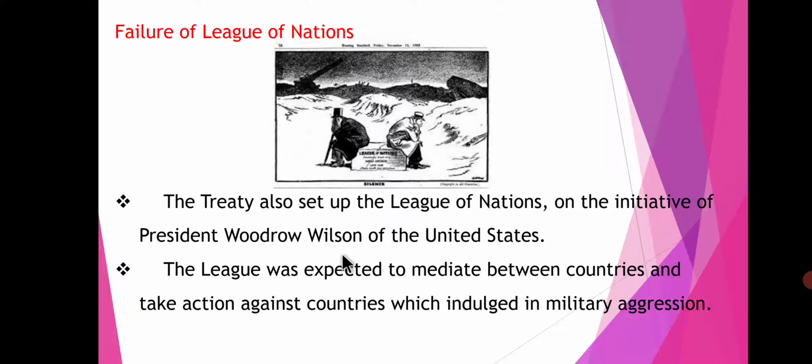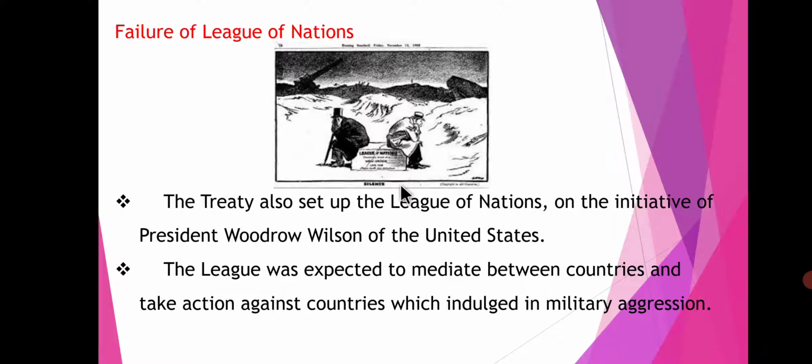They followed this attitude, so the League of Nations remained only an ineffectual international body. What is ineffectual? It will not work. Only a dummy. The League of Nations did not work because the US and some other allied countries did not participate. So this is the reason for the failure of the League of Nations.